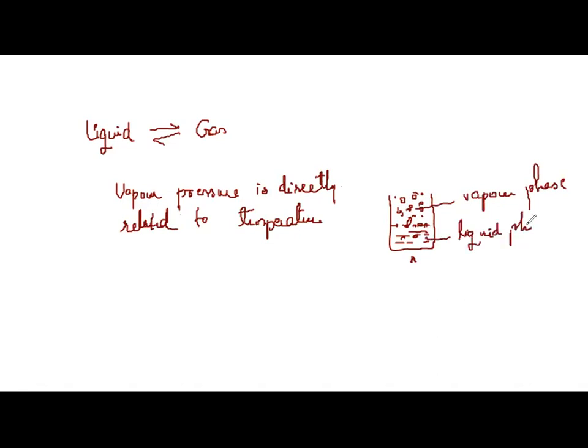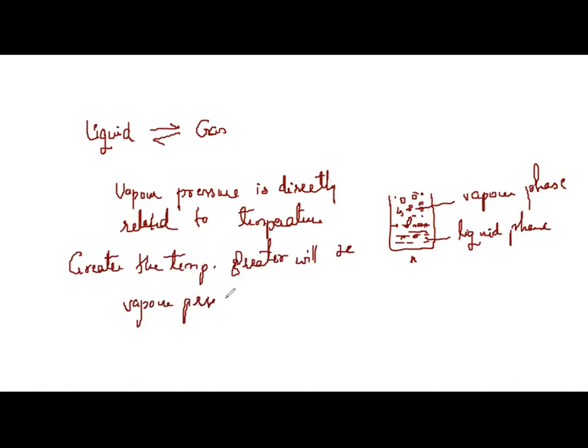When more molecules are in the vapor phase, the pressure exerted will be more. Therefore, vapor pressure is directly related to temperature. Greater the temperature, greater will be the vapor pressure.